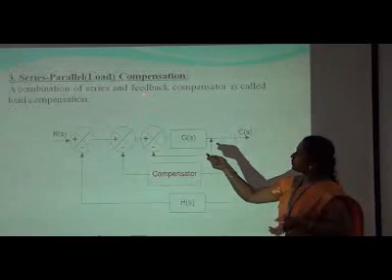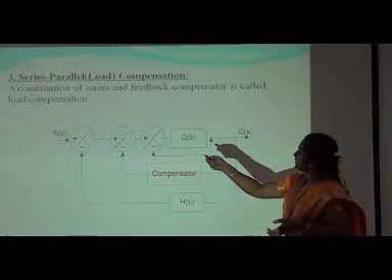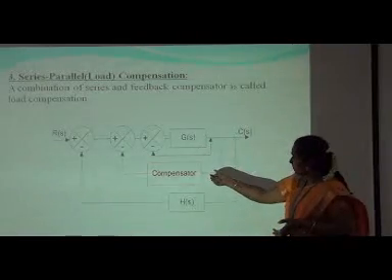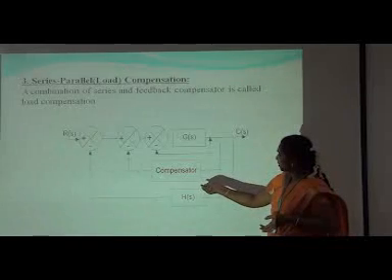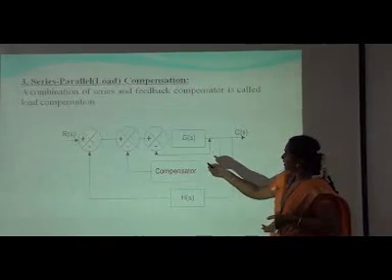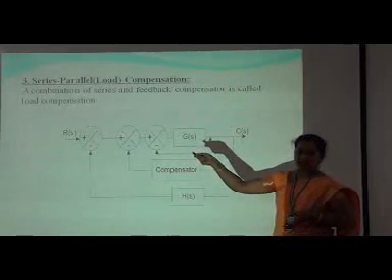In the series parallel compensation, what is happening? Both the series and the feedback, that is, the series and the parallel compensators, are added. The combination will give you series parallel compensation.